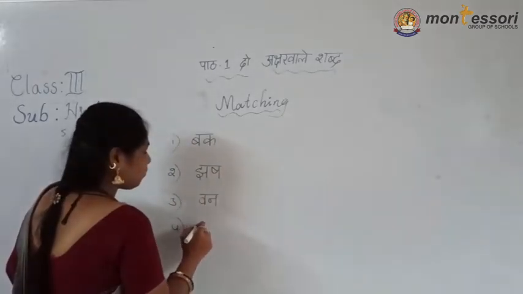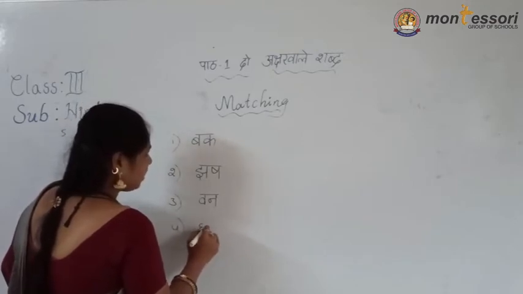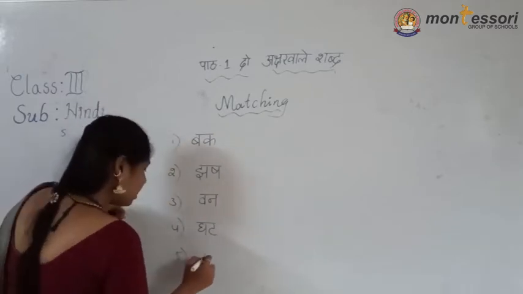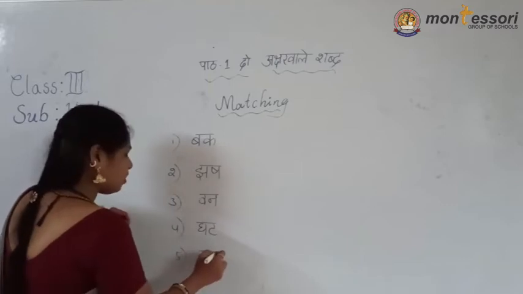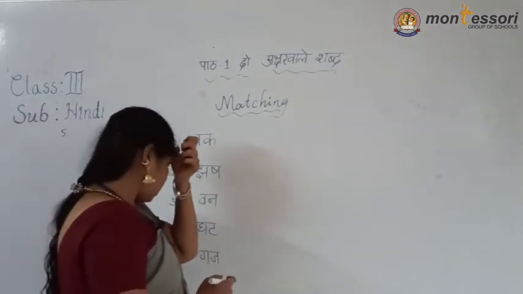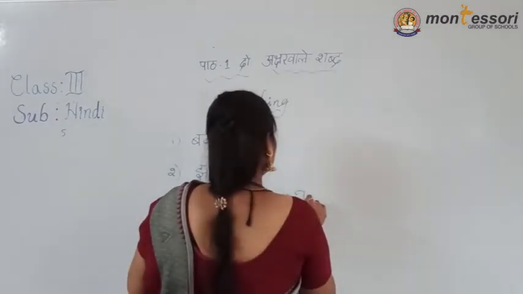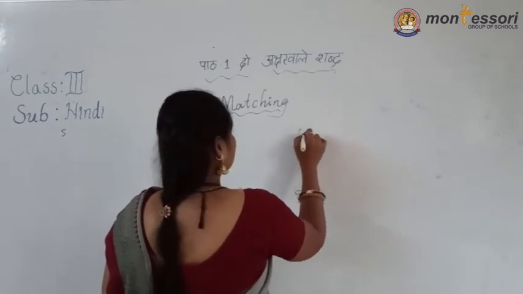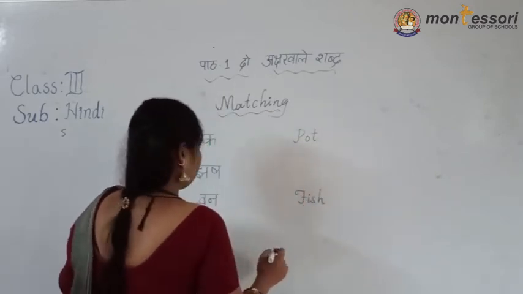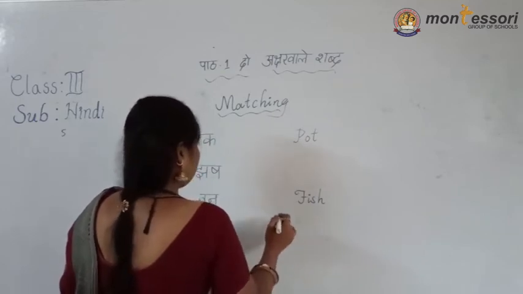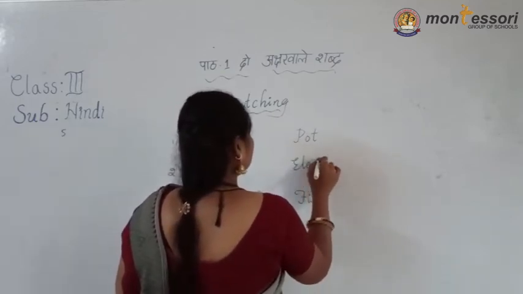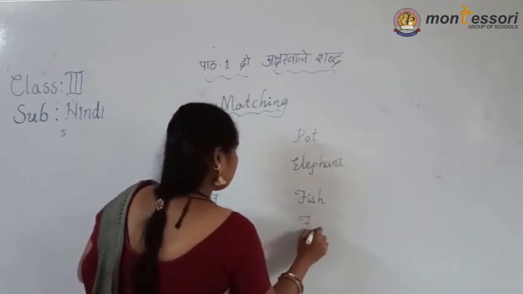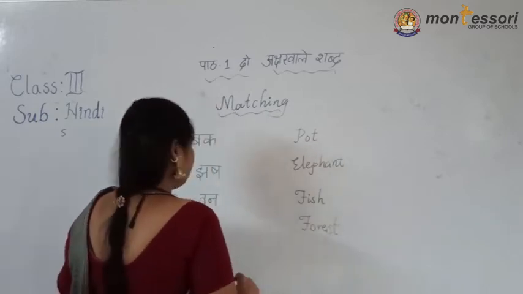Fourth one, ghat. Fifth one, gaj. Elephant. The next, forest.